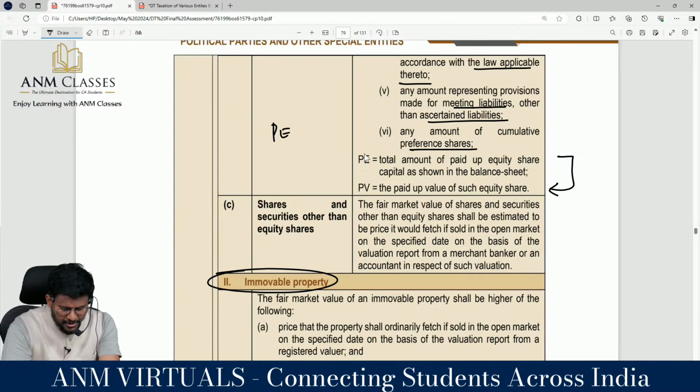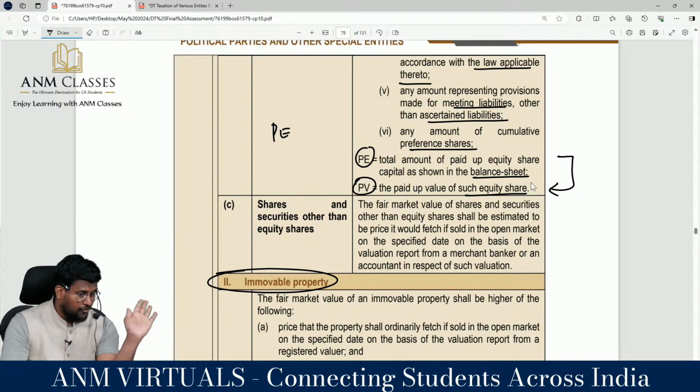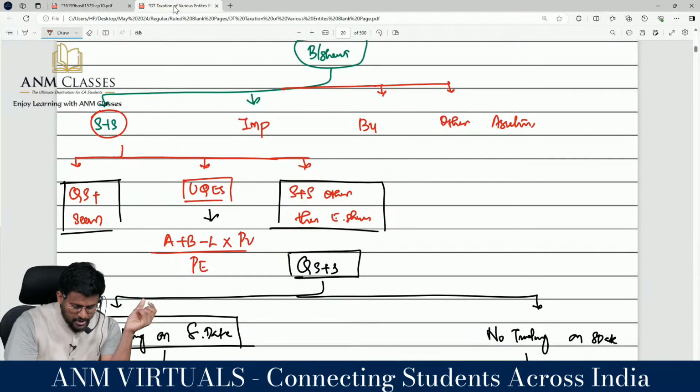PE represents the book value and PV represents the paid up value of each equity share. The value in the books of accounts is PE, the per-share value is PV. That's it, we are done with the second valuation: A plus B minus L into PV divided by PE.